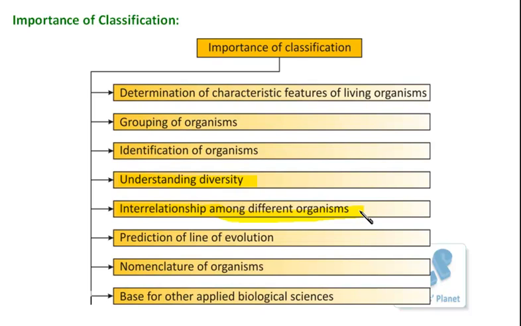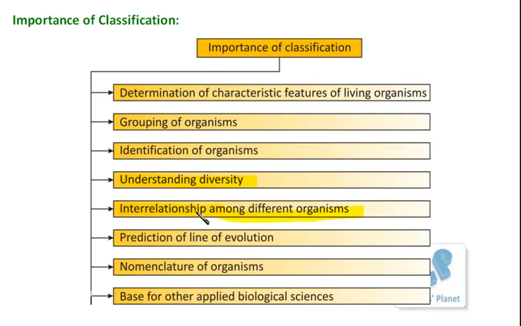If we classify the organisms, we can say which type of organism is participating in which type of, let us say, biogeochemical cycle, or how they are interacting with each other. All these are determined by the classification.